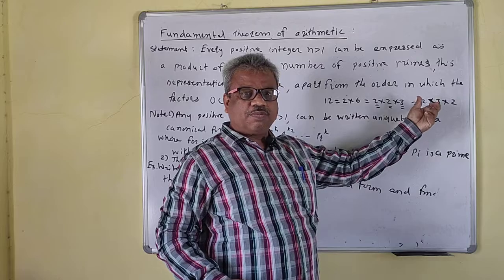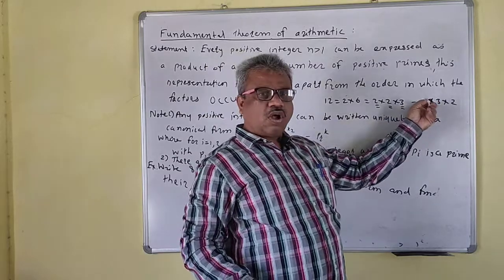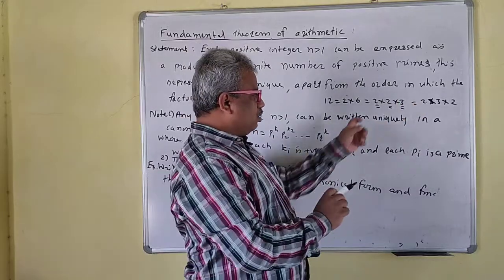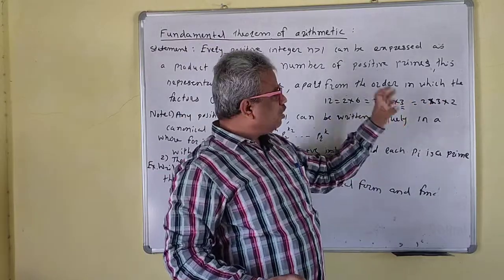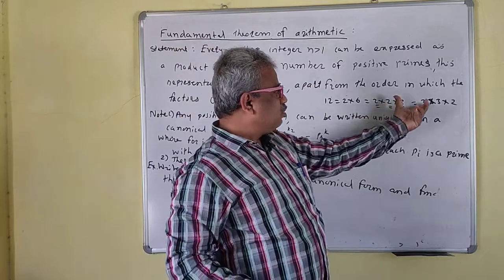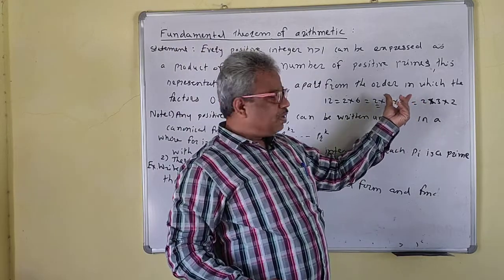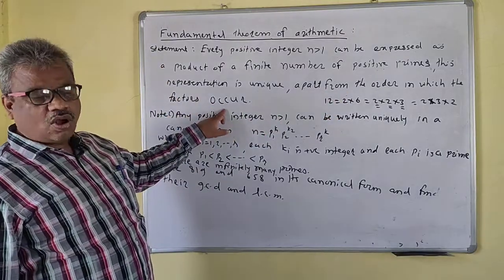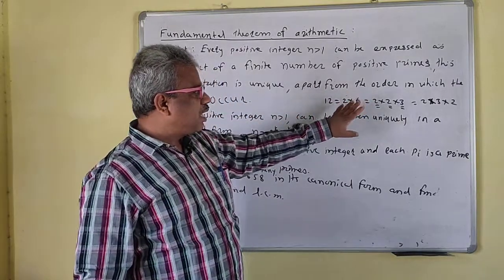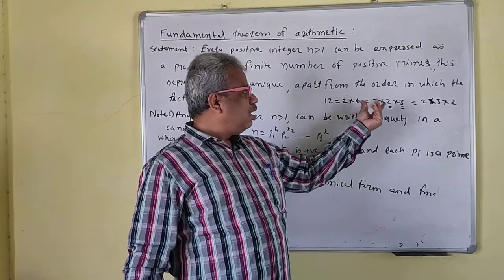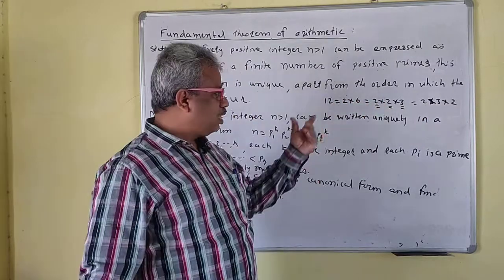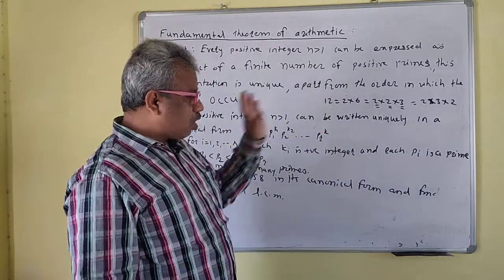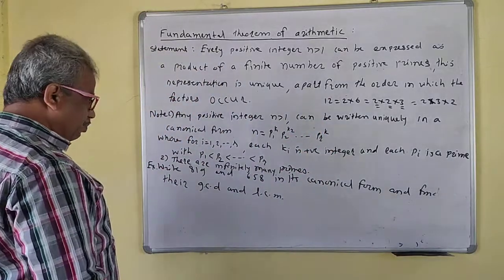Now see how many primes: the number 2 occurs 2 times, and 3 occurs only 1 time. The representation is not the same when the order changes, but here we have excluded that, apart from the order in which the factors occur. That means we are assuming this product is unique. This is uniquely expressed as a product of the primes. So the order is unimportant in writing the primes.